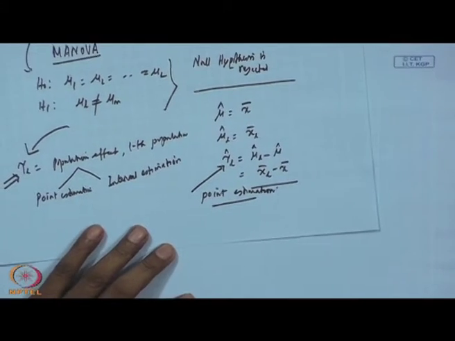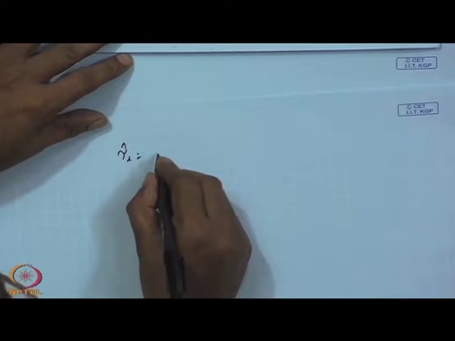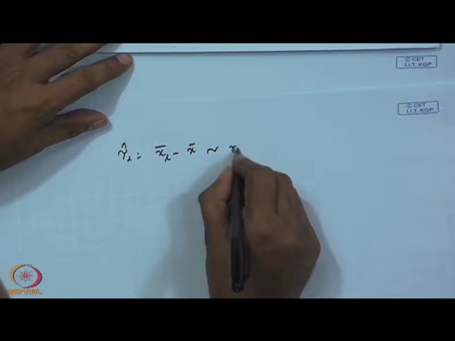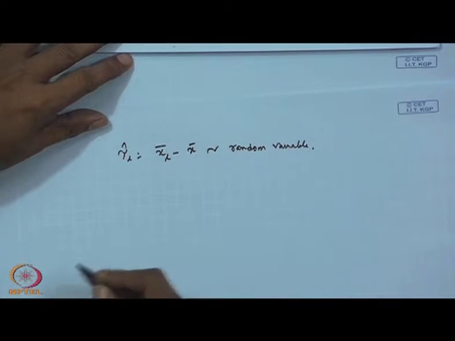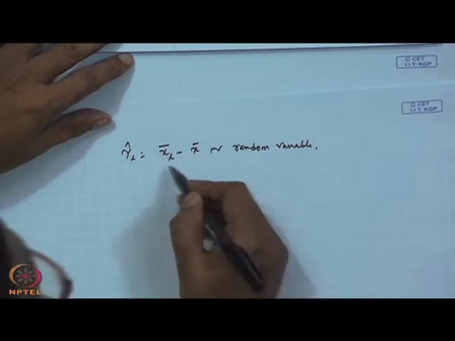Now, you want to find out the interval estimation. What do you require to know? Like earlier, we can say that tau, which is x L bar minus x bar, is a random variable. The reason is both are estimates only.